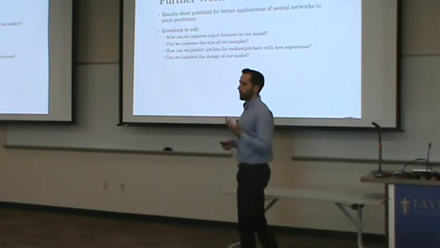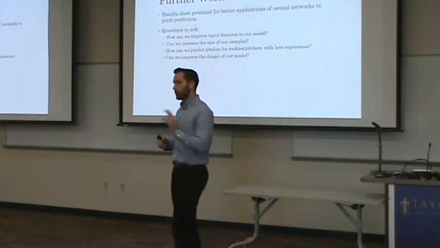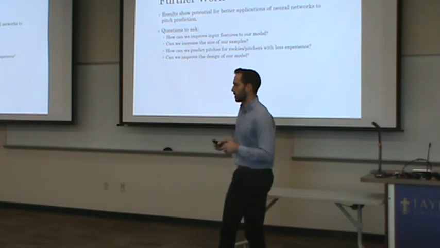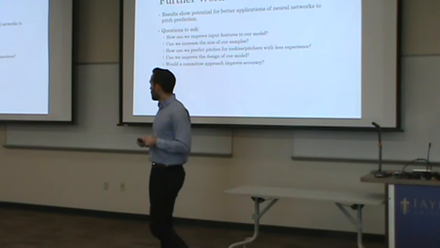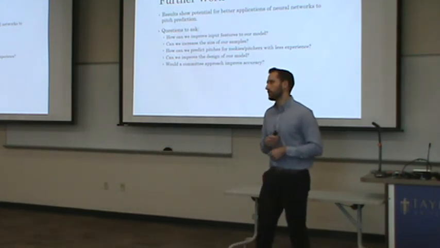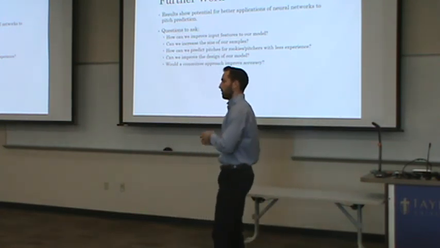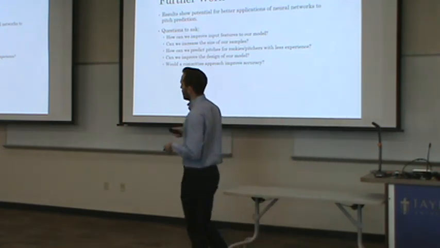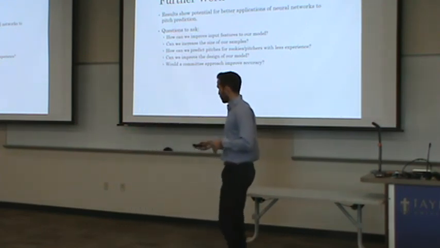Another thing we need to explore is, can we improve the design of our model, with different structures? We did try 2 hidden layers in our neural network and did not see any improvement. Most of the time it was actually much worse, so we simplified it back down to 1. Another thing is that a committee approach could significantly help. Actually, Glenn Seidel proposed this as an idea in his dissertation. A committee approach uses multiple methods, such as connecting a support vector machine and a neural network. This could get the best parts of both methods and has the potential to see even better improvement.